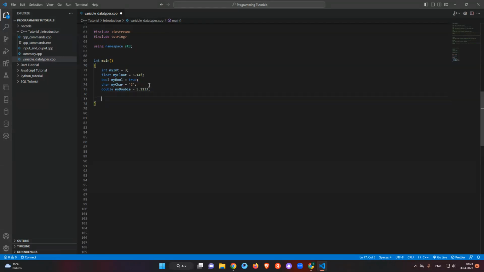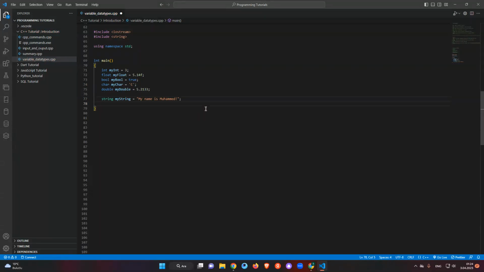Let's use string, guys. I will separate it because we already included string from the standard library to use it in here. We just set string, and after that we will say my string, and we will use the double quotation. I can say my name, like my name is Mohammed, like that. Okay, this is our string. We can add a lot of characters like that. Okay, but for the char we can use only a character. Let's close that with a comma.